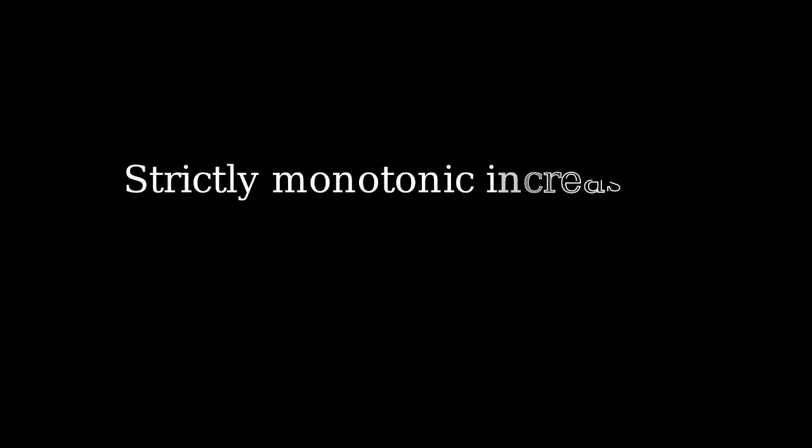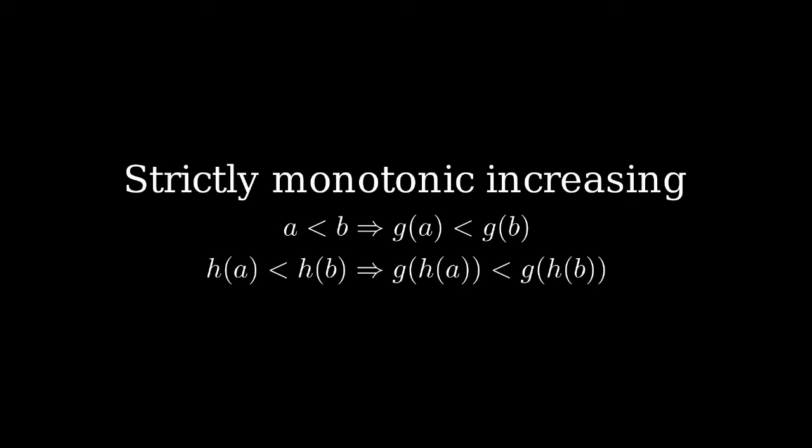In the derivation we just did, we composed our term of interest with the log to form an equivalent optimization problem. But why does this work? Suppose we have a strictly monotonically increasing function g. This means that given two values a and b such that a is less than b, then g of a is less than g of b. The same goes for when we have values h of a and h of b, where h is some other function. Then g of h of a will be less than g of h of b if h of a is less than h of b.